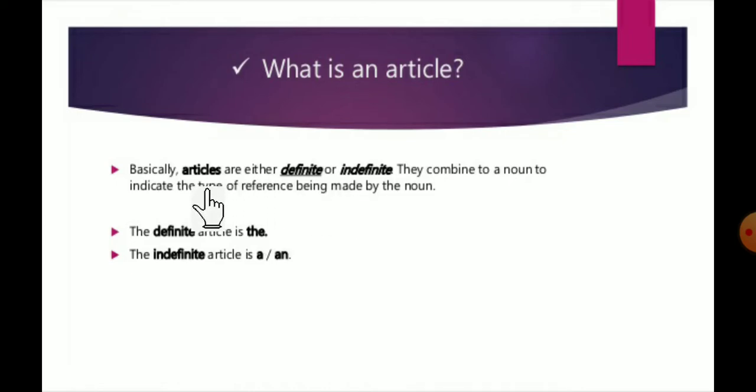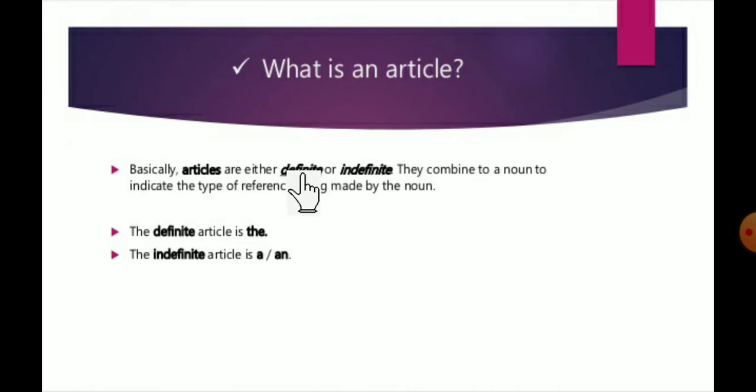Basically, articles are either definite or indefinite. They combine with a noun to indicate the type of reference being made by the noun. And why are they combining? They are combining with a noun to indicate the type of reference being made by the noun. So there are mainly how many types of articles?